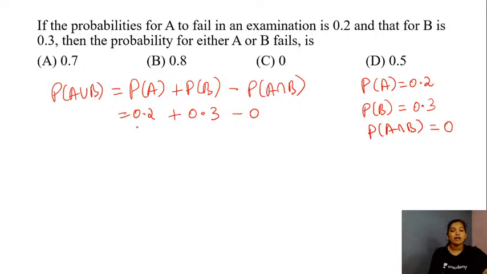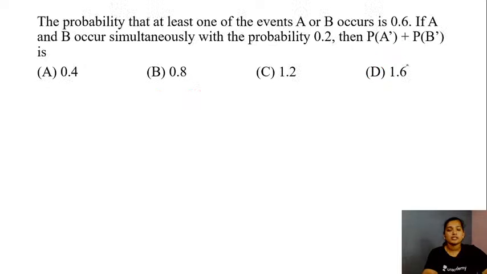Yes, so you have a probability of either A or B failing as 0.2 plus 0.3 minus 0, which is equal to 0.5. So the option D is the right answer for this question here. Right, then let's proceed with the next question, students. Here you have the next question.